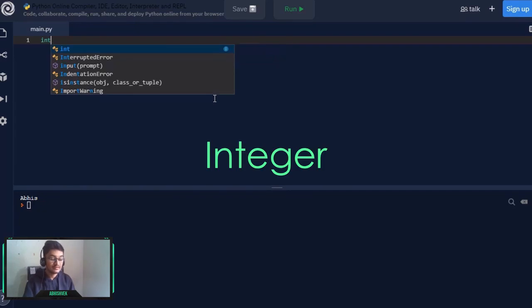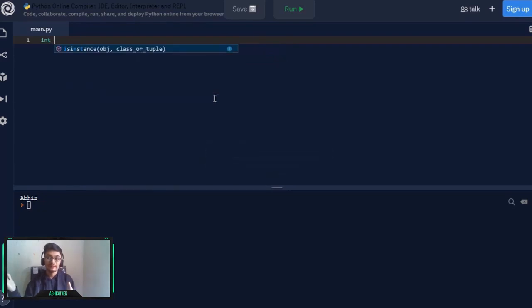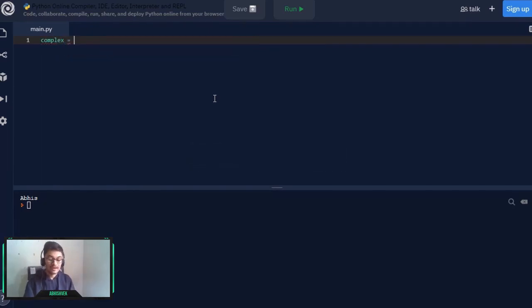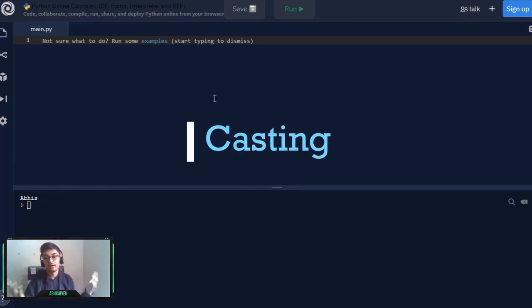Another one is integer. Now the integer will contain all numbers from minus infinity to plus infinity, and the float will contain numerical values which have decimal points, like 45.0, anything of that sort. And we generally don't use complex for any sort of operations because it is complex itself. So here I can write 45j. This is simply a complex number. Now these are all the basic data types, and you can also assign different values to a different data type, that is casting the data type into each other.